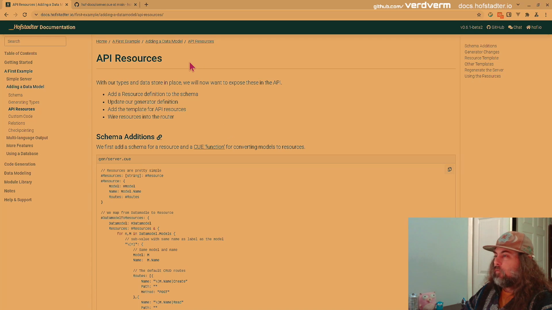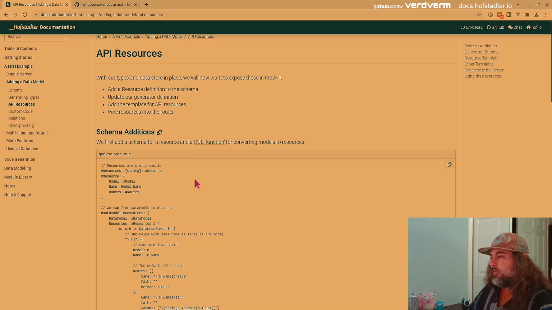We're going to create API resources, and the concept of a RESTful server has resources that you can do CRUD against. Create, read, update, delete. And so what is a resource? Well, resources is just a map of resource. And a resource has a model. Its name will be the same as the model name, and then it's going to have a set of routes.